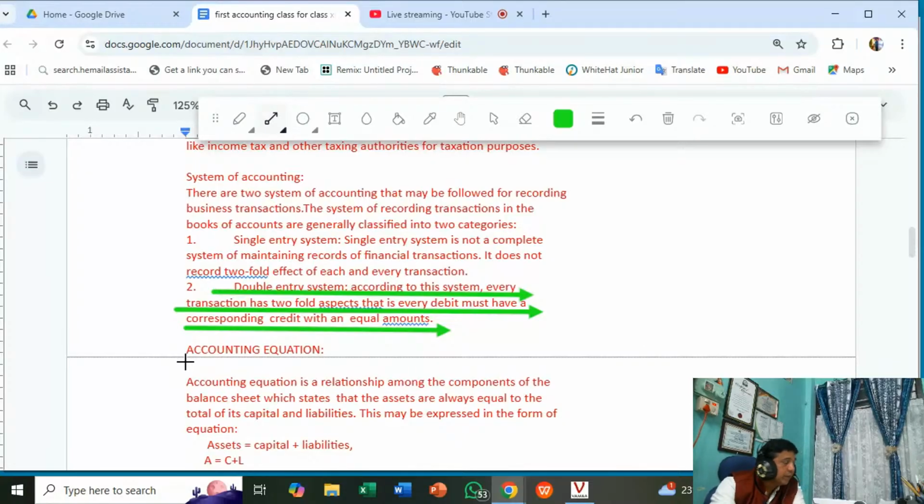Now I am taking the accounting equation. So how is the accounting equation related with the double entry system? This relationship I will try to establish with the double entry system and accounting equation. So before that, you just understand the meaning of accounting equation.